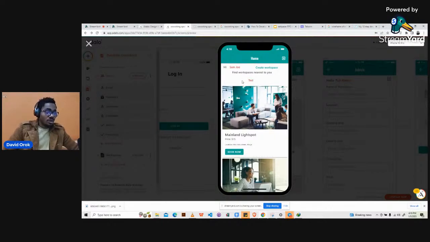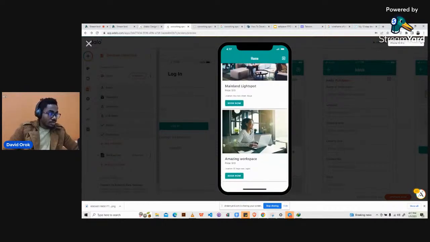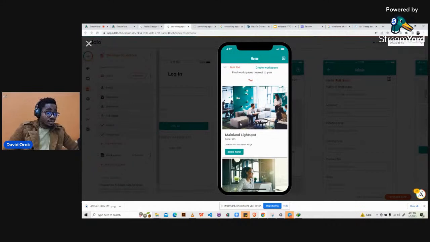Then in subsequent classes we will look at the UI. We will look at how to interpret a UI/UX design that has already been created on Figma, and then we will try to see how we can implement it here. All right, so this is how it is, like what we did yesterday.